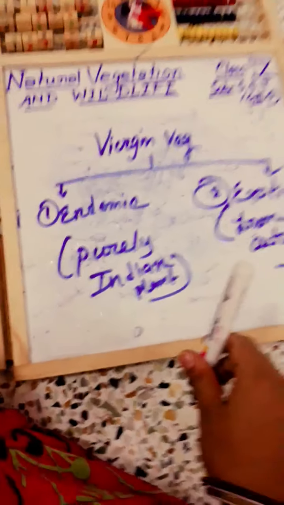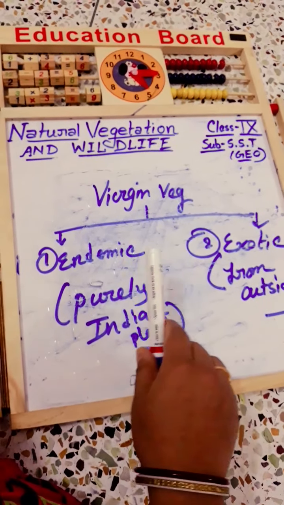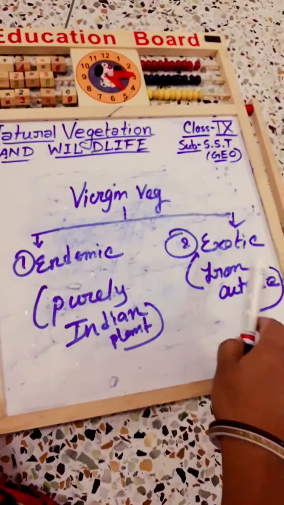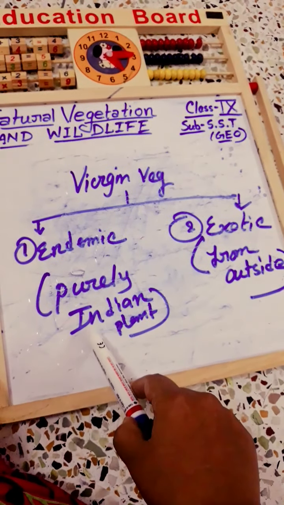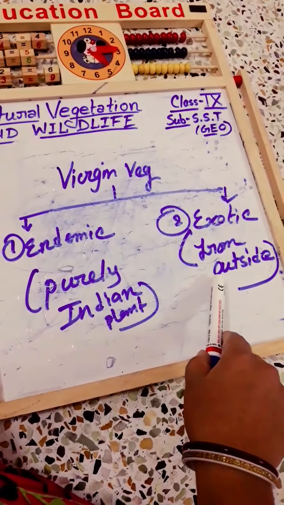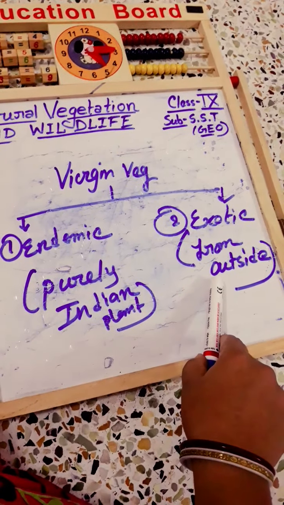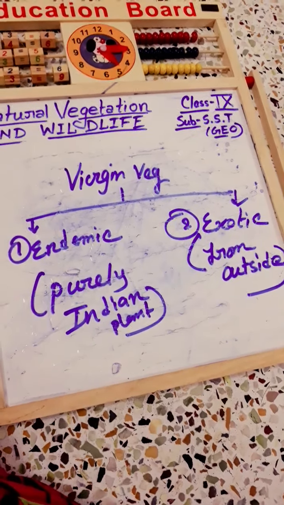So there are mainly two types of plants, endemic plants and exotic plants.